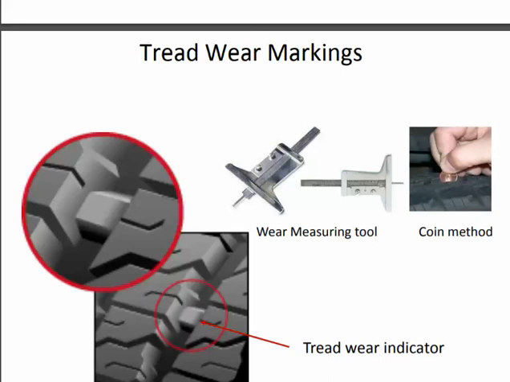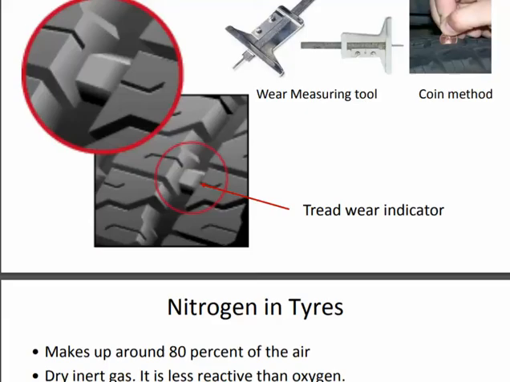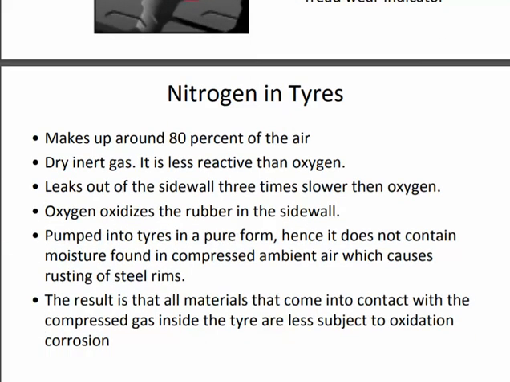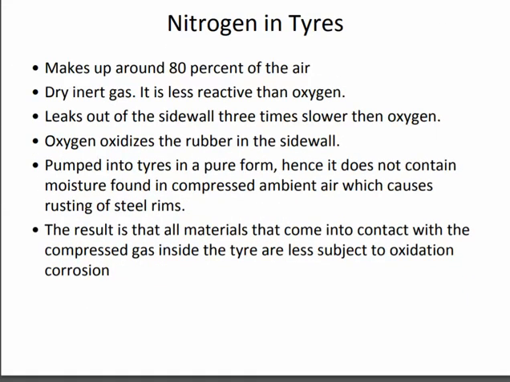Next we have the tread wear marking. This is the indicator by which we are able to measure the wear of the tire. Either we have a measuring tool which we put on the mark and note the marking of the tire wear, or secondly we have a method where we can put a coin in it and recognize how much wear the tire has taken. Next we have nitrogen in tires.